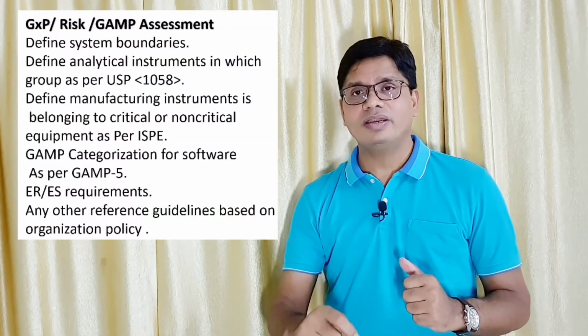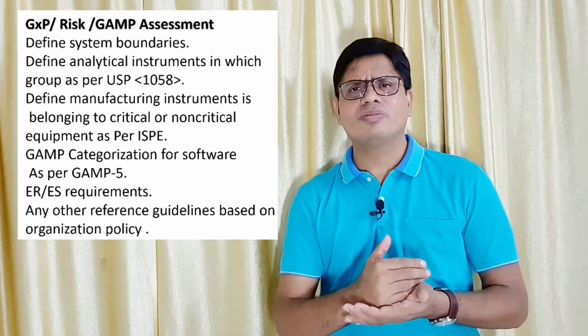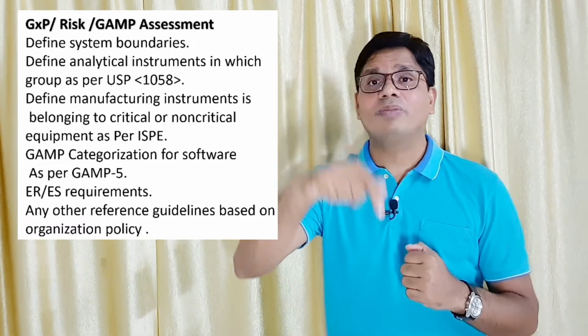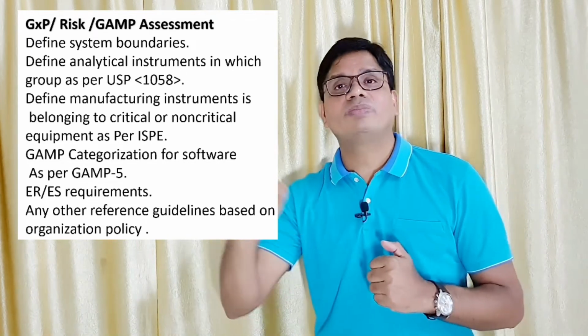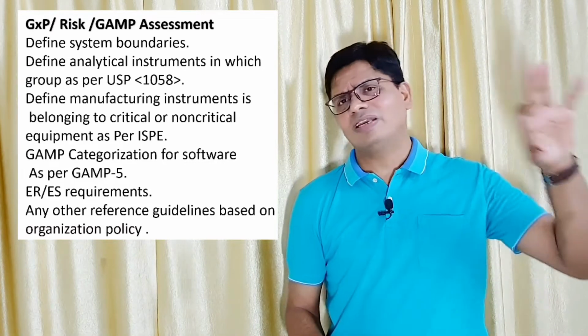You have to prepare a risk assessment document. In this document, you have to mention which group the instrument belongs to under USP 1058. Like it is group A, group B, group C. This I already explained in my first video.